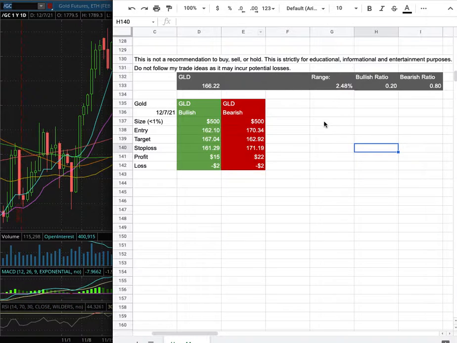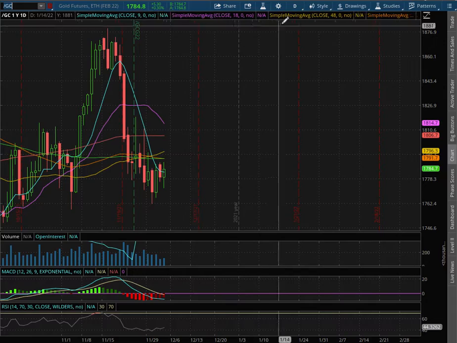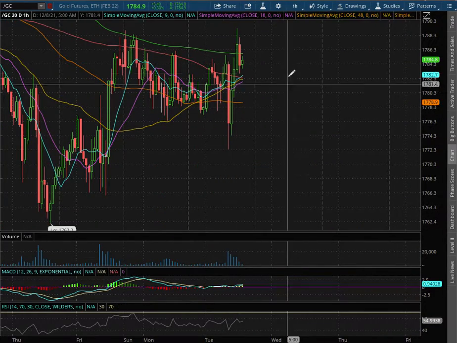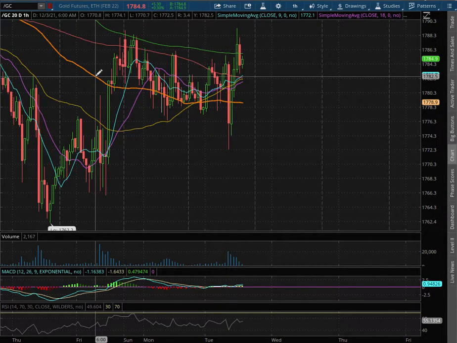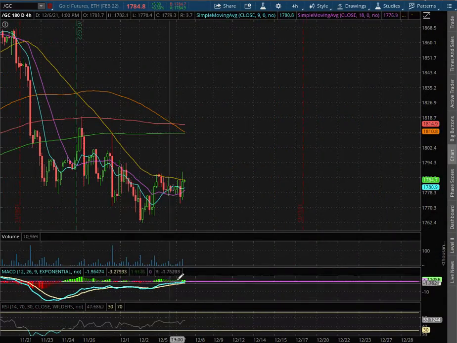In this video, we'll be going over my trade idea of the week and the day-by-day probability model. So let's start off with the technical analysis on the winner chart. We are in positive MACD territory. We're still resting right above the 100 moving average, this orange line, at a price of $1,778.90. With the forward chart, we are approaching positive MACD.